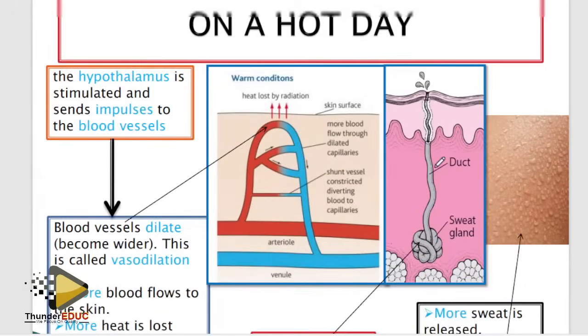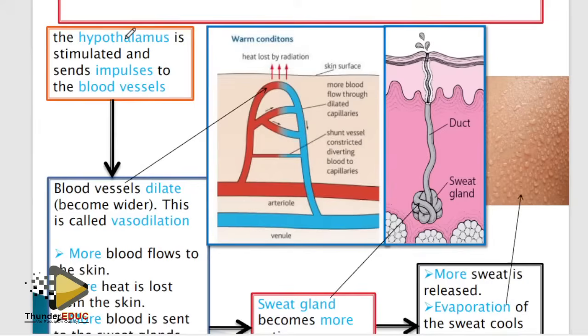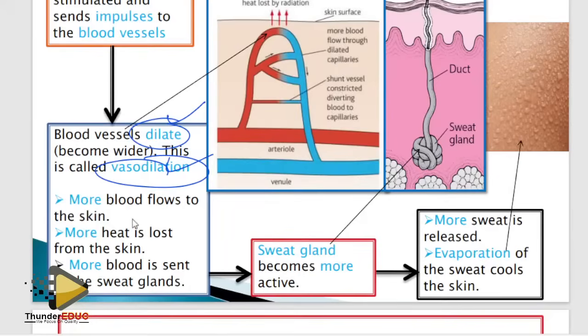So here, on a hot day, you'll be seeing more sweat. So please know how to operate this. The hypothalamus is stimulated and sends impulses so the blood vessels become dilated. It is a mark, and this is called vasodilation. It's also another mark. Please don't skip it. Once it becomes dilated, more blood will flow to the skin, and more heat is lost. But it doesn't stop there. More blood is sent to the sweat gland. The sweat gland becomes more active, more sweat is produced, and then evaporation leads to the cooling of the body.